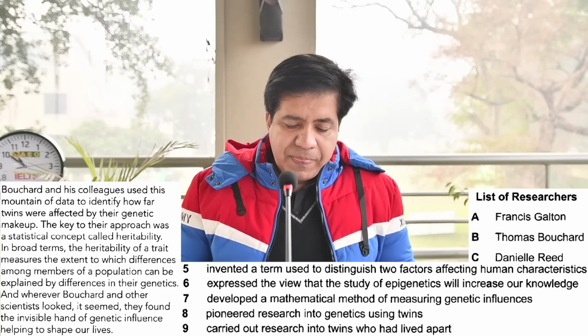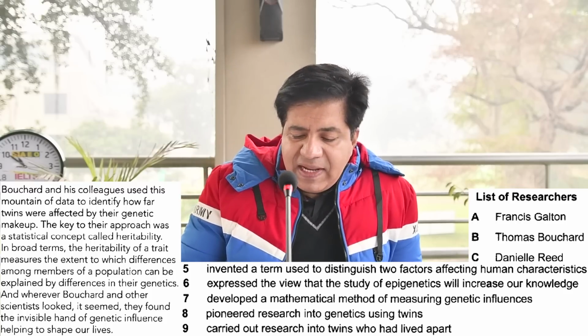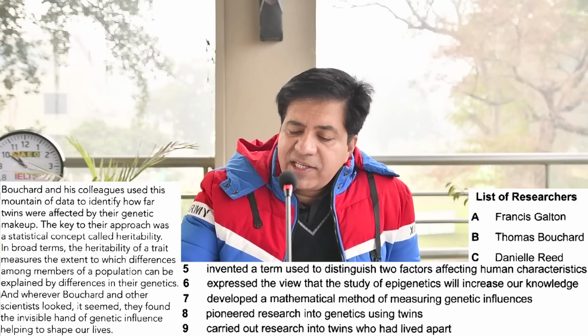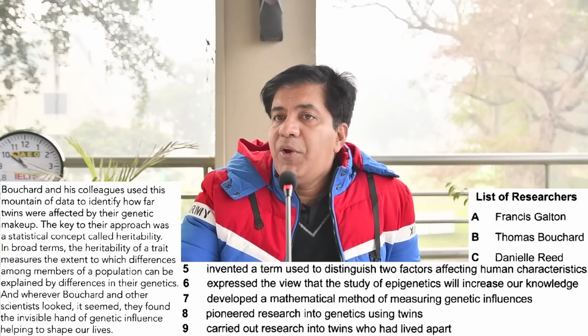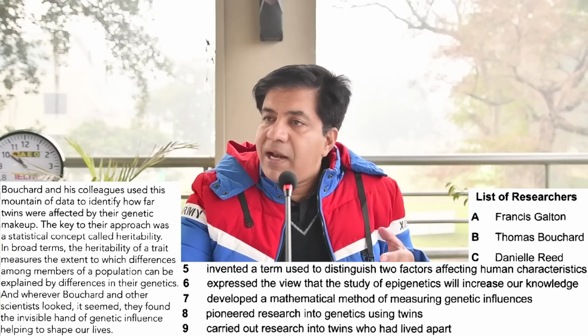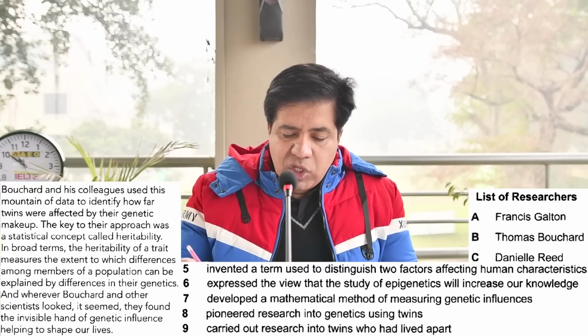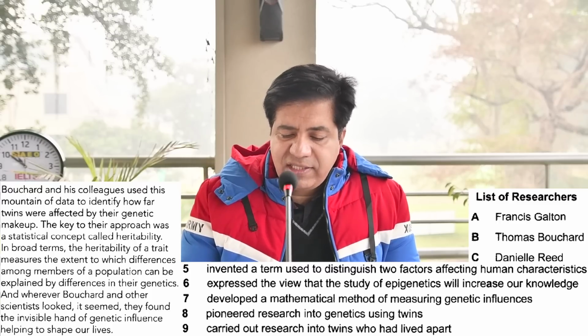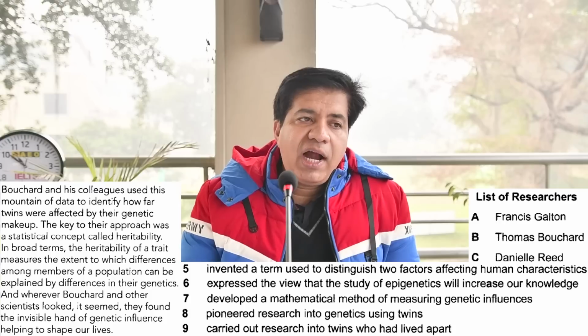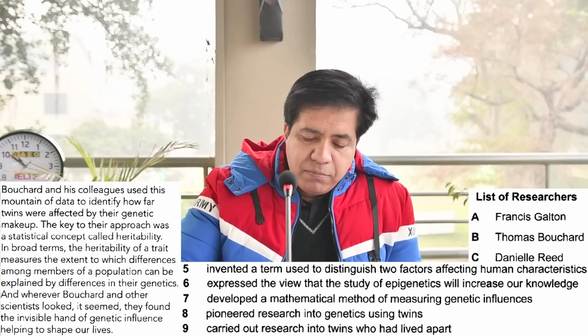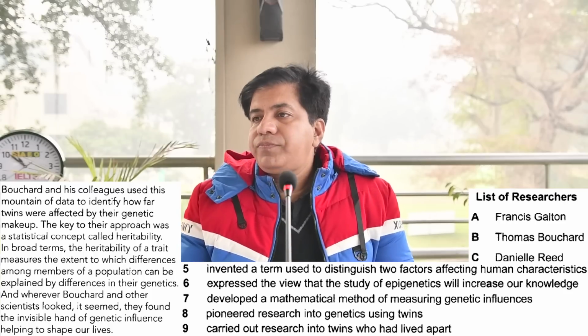Question number? Developed a mathematical method. What is the word for mathematical method? Statistical concept. Absolutely. So statistical concept and mathematical method, they are actually the synonyms. So for question number 7, answer is Thomas Bouchard is B. B for boy. Now please cross B, question number 7 also.